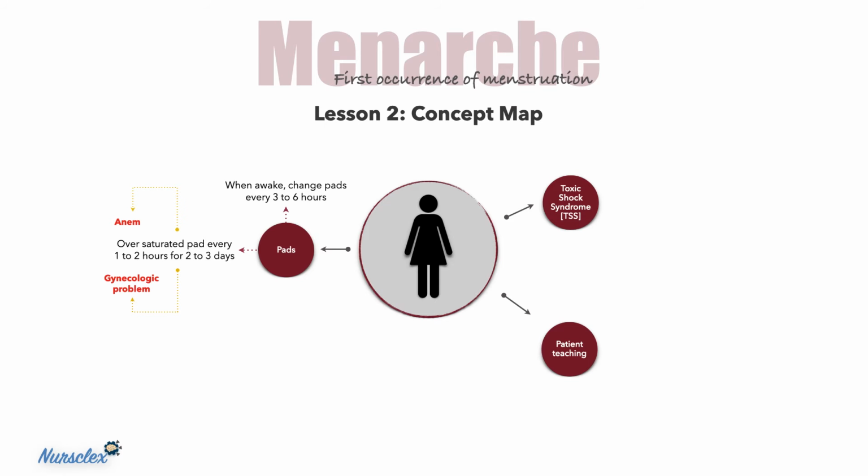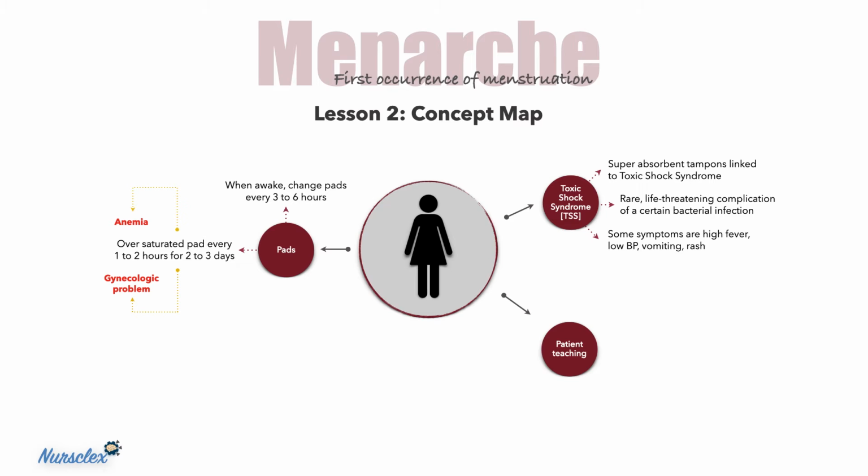The use of superabsorbent tampons has been linked to the development of toxic shock syndrome (TSS). Toxic shock syndrome is a rare, life-threatening complication of particular bacterial infections. Some symptoms of TSS are a high fever, low blood pressure, vomiting, and rash. Women may prevent problems by using tampons with minimum absorbency needed to control menstrual flow, changing them every 3 to 6 hours, and avoiding using them for vaginal discharge or abnormal bleeding.